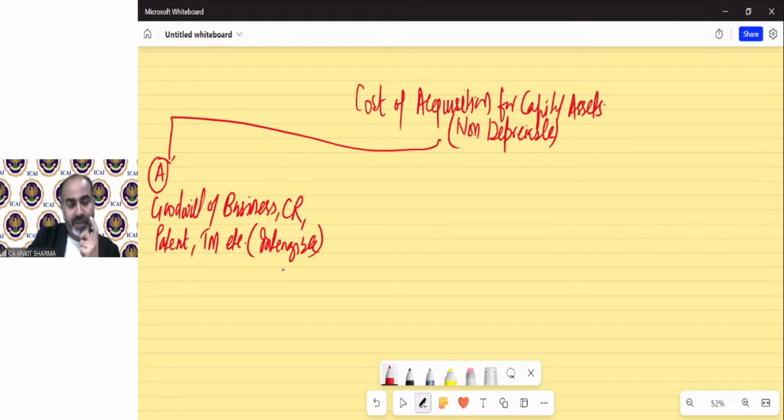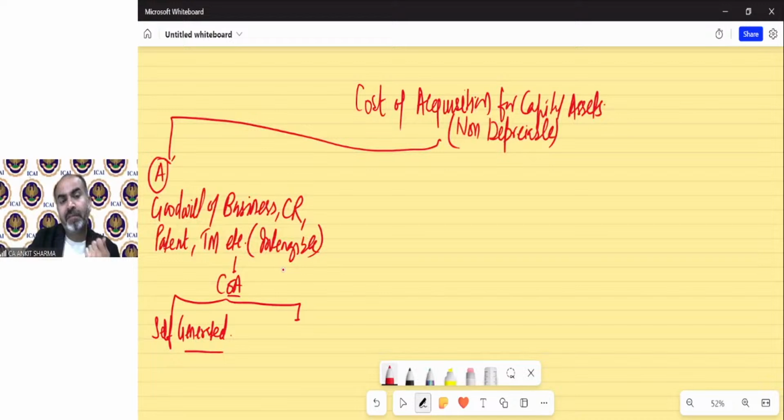So if we are transferring any goodwill of business or copyright or patent or trademark, etc., in that case, what will be the cost of acquisition? It says there will be two situations. If it is self-generated, that we did not purchase that goodwill from anyone. It is my personal goodwill. It is my business goodwill. I started the business and now it has been made certain value, that is a goodwill of my business. So if I have transferred my goodwill of business to some other person, so that is self-generated because I did not purchase it from anyone else.